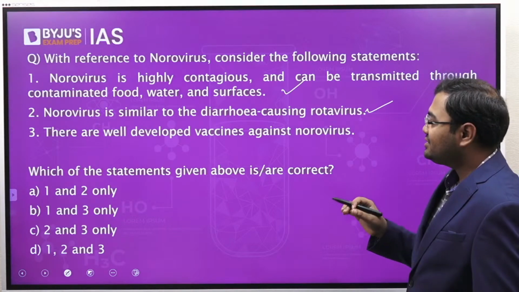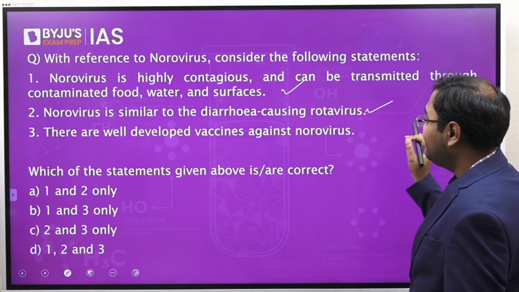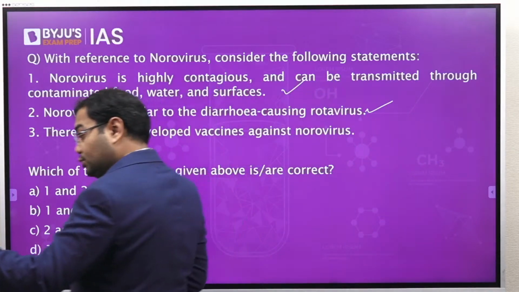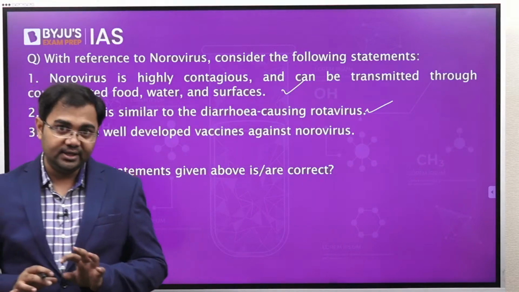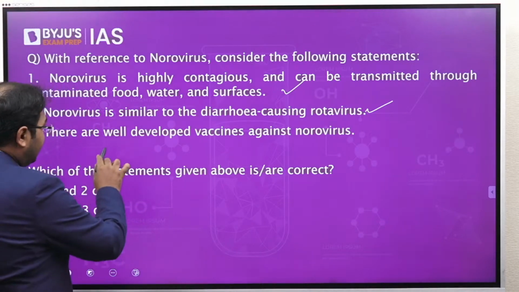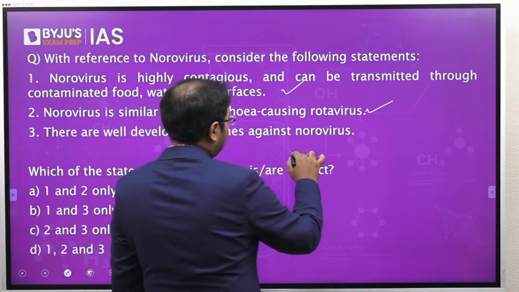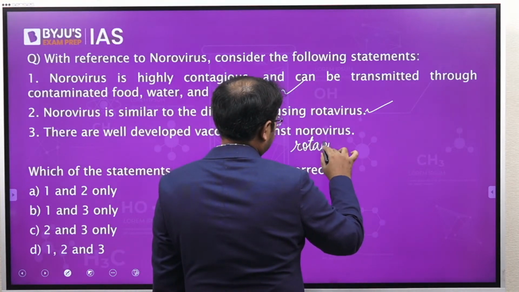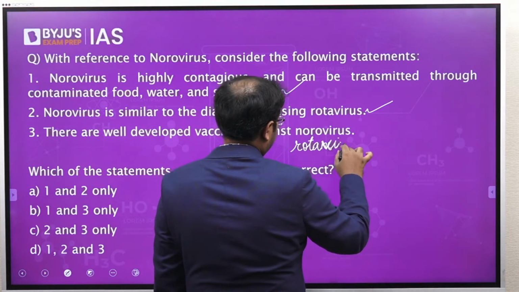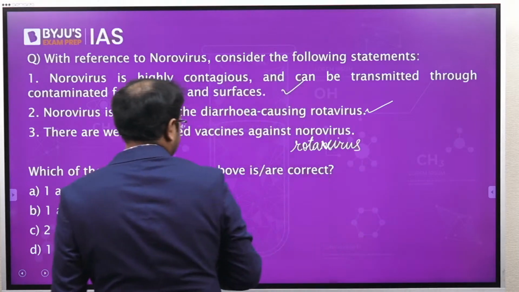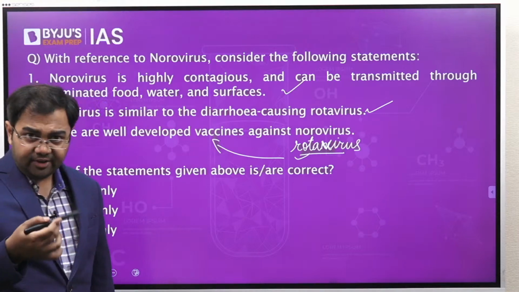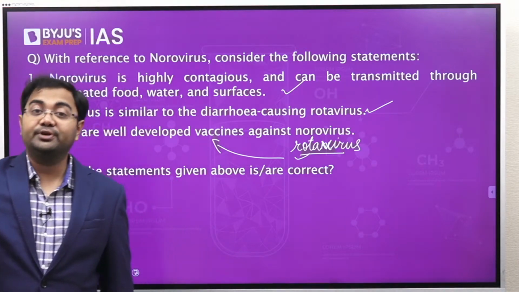The third statement is that there are well developed vaccines against norovirus. Now this is not correct. We do have vaccines against rotavirus. There are well developed vaccines against rotavirus, but not against norovirus. Against rotavirus, we do have well developed vaccines, and they have been a part of India's immunization program as well.